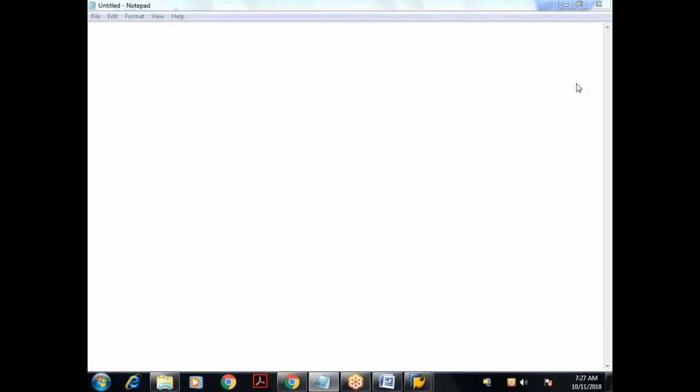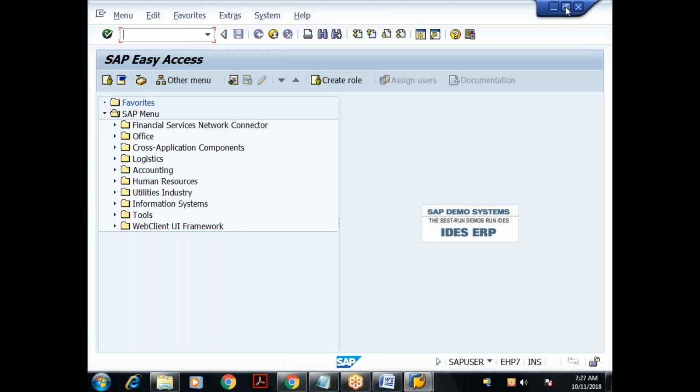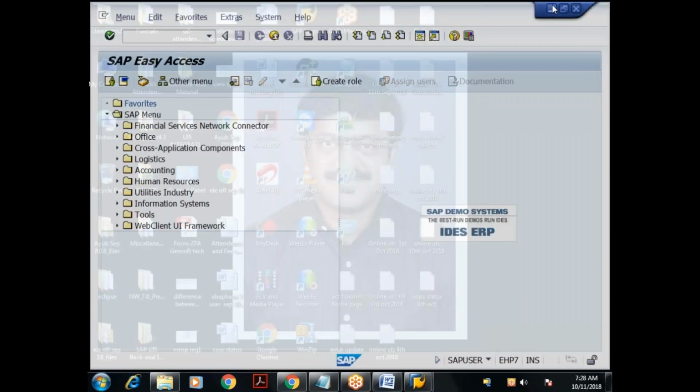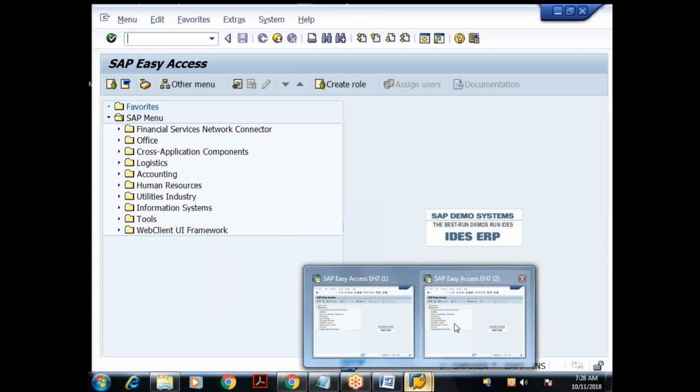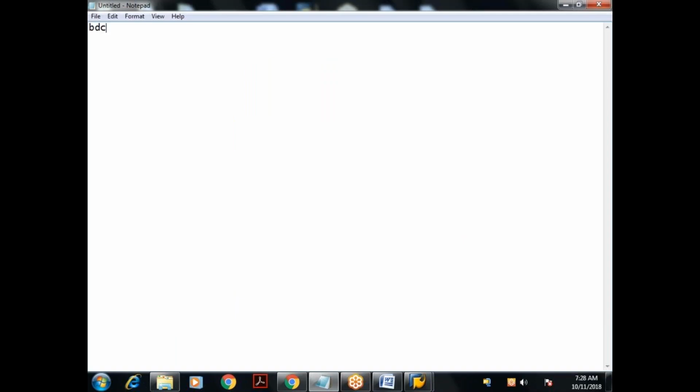Okay, now what I'll do is, let me take this. Not the same file. I want to discuss this one. BDC using table control. So just to understand this, already we know what is table control in our normal ABAP. Sorry, in our module pool.